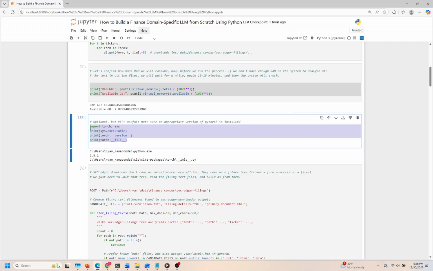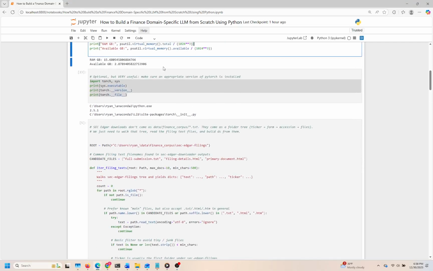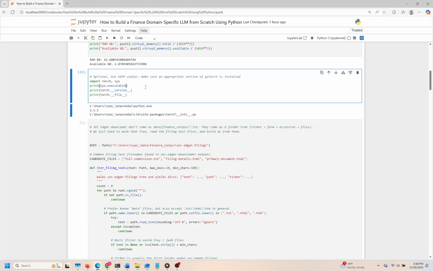Cell 4. In this cell, we're making a crucial step towards ensuring that our environment is properly configured for using PyTorch, which is fundamental for our project that involves deep learning. Checking that we have the right version of PyTorch installed is essential because it can significantly affect the functionality and performance of our models. To begin with, the code aims to import the PyTorch library as well as the system module, allowing us to access some important system-level information.